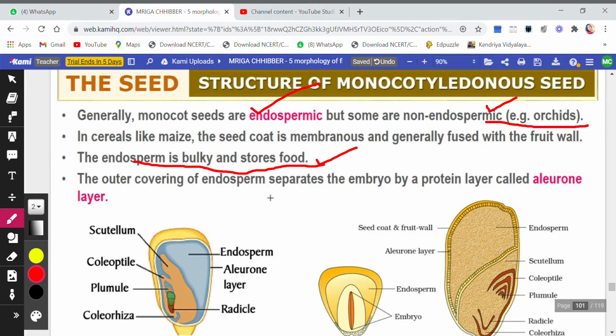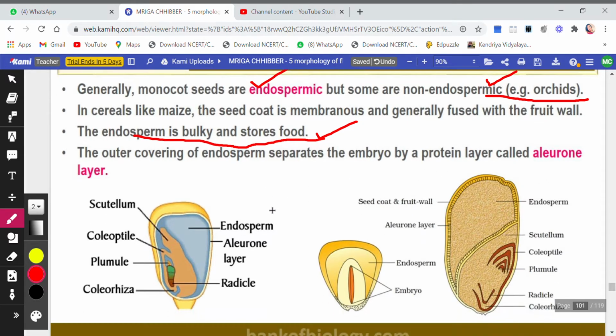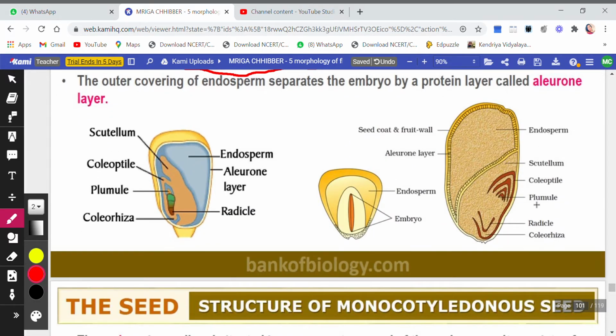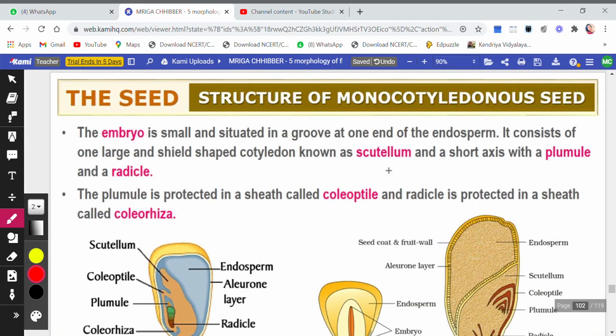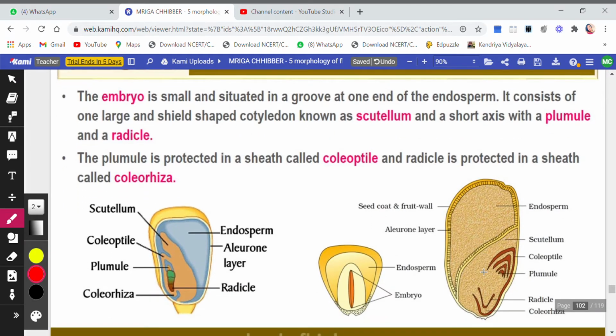Outer covering of the endosperm separates the embryo by a protein layer called aleurone layer. If you see here, this is aleurone layer. Let me show you. This whole is aleurone layer if you see. Okay, this is aleurone layer, protein layer है। Okay, then the embryo is small and situated in a groove at one end of the endosperm. ये एक groove में घुस गया, देखो small है, छोटा सा है, एक कोने में आ गया।